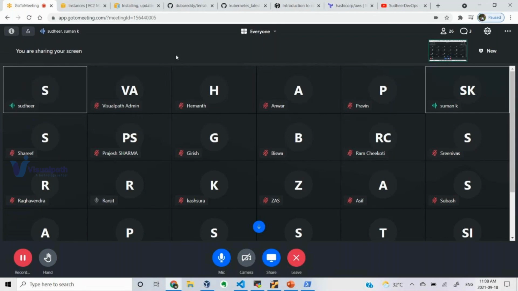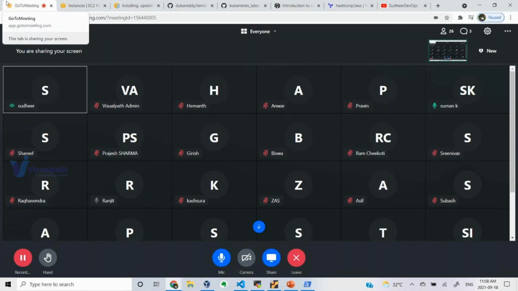While writing the Terraform code with variables, can we call it dynamic code? It's not dynamic. For dynamic values, we have to use a data source. In Terraform, we have a concept called data source. Like we use filtering, right? When you want to purchase a mobile, you will select the brand, the price, the specifications like this amount of RAM and all, right? Based on that, it will filter the mobiles which you want to see.